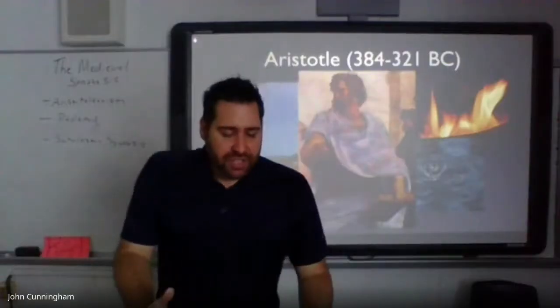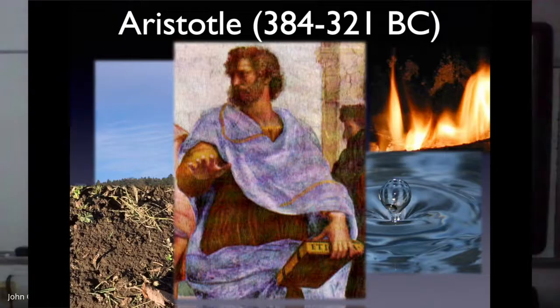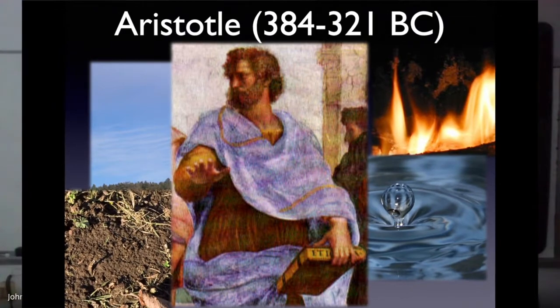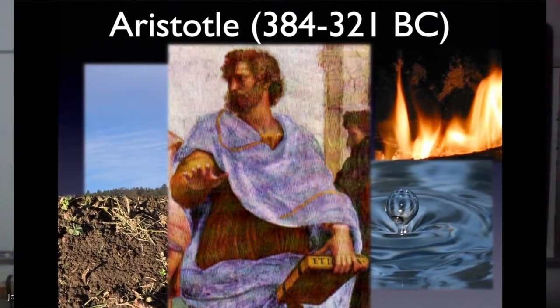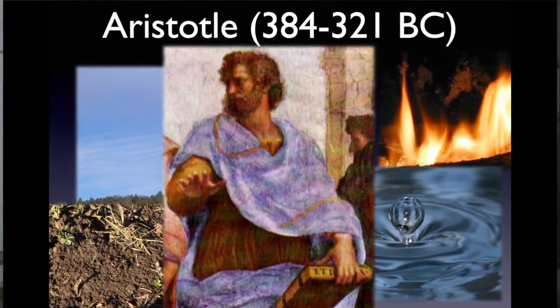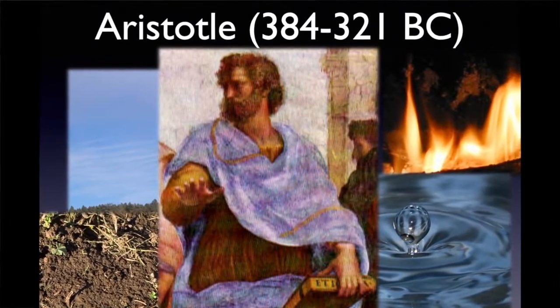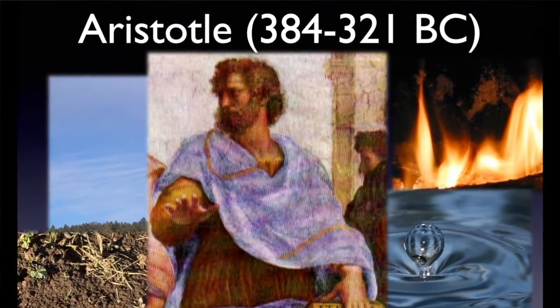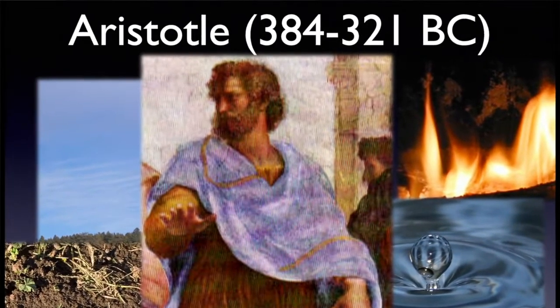So first we want to understand what it is that Aristotle is investigating. So Aristotle, the ancient Greek, born around 384 BC and died around 321 BC. Aristotle is trying to understand a lot of things. Aristotle is a master at so many different fields. He's interested in so many different things.